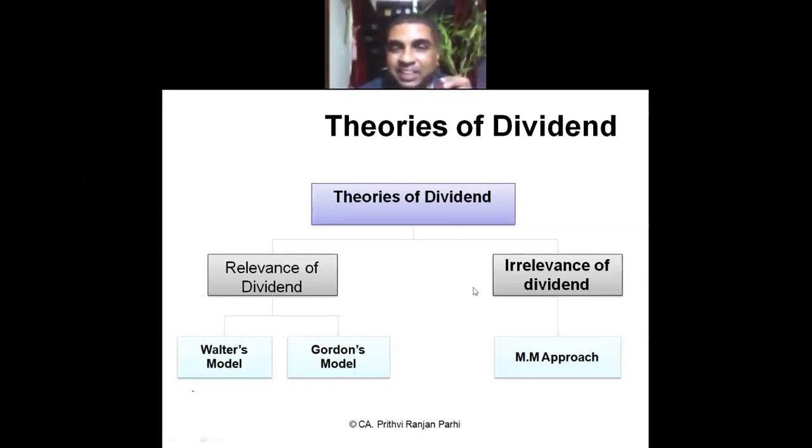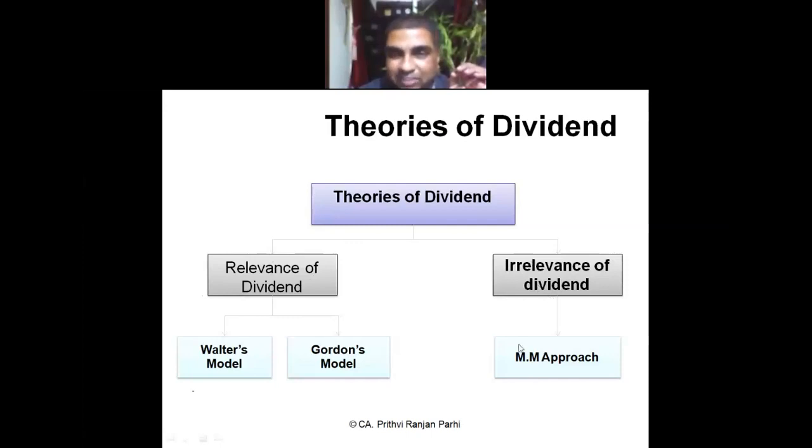When I say dividend is irrelevant, it means whatever dividend policy you take doesn't matter. It doesn't matter how much you pay as dividend. Your value of the firm will not change. Your stock price will not change. Understood? So we can classify these into two parts: relevance of dividend and irrelevance of dividend, or dividend relevant theory and dividend irrelevant theory.